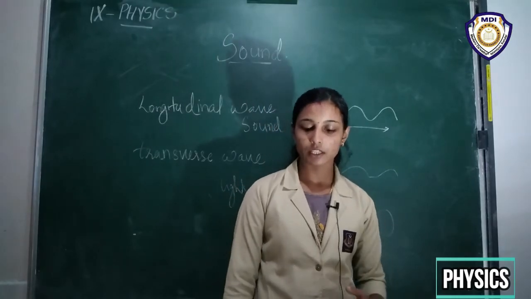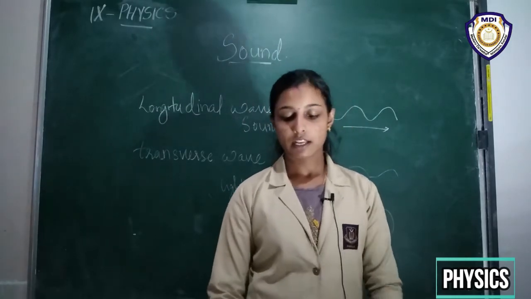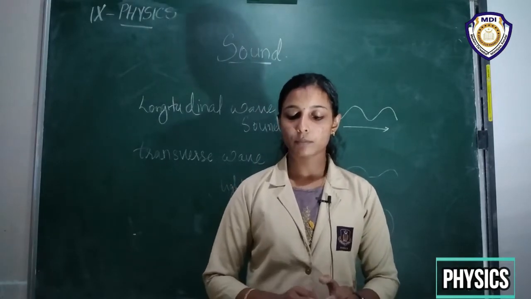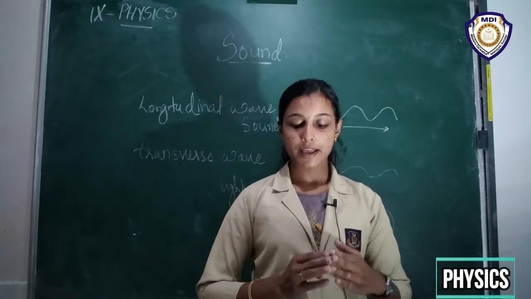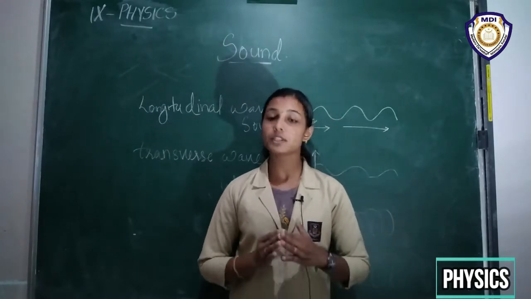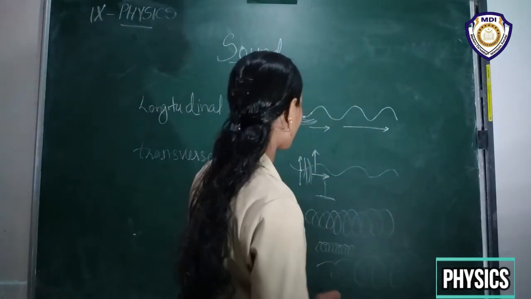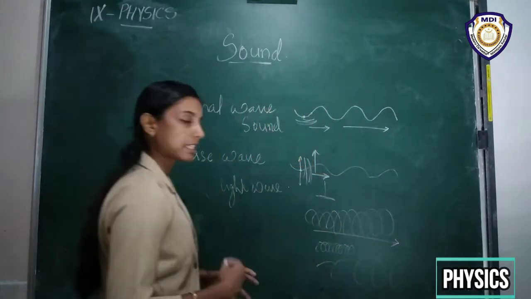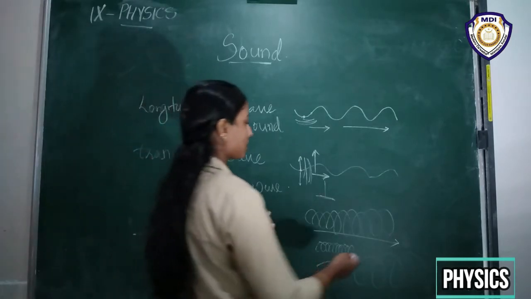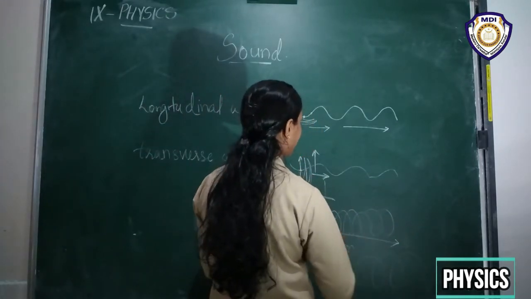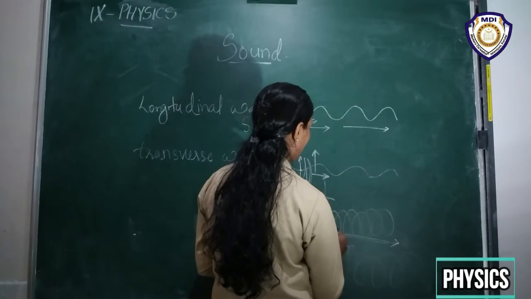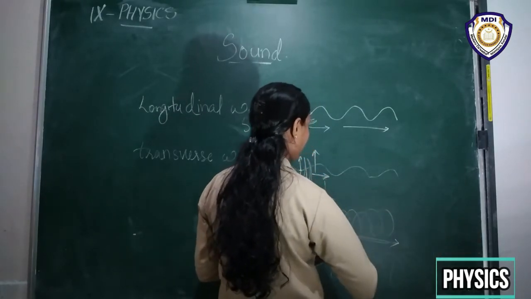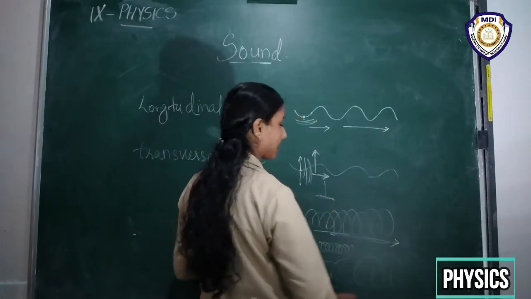These waves are called longitudinal waves. Longitudinal waves means in these waves the individual particles of the medium move in a direction parallel to the direction of propagation of disturbance, right? So this is the direction of motion of our spring or slinky, right? So when we compress this, what happens? This will compress, and when we push this, what happens? It will move towards that side, right?